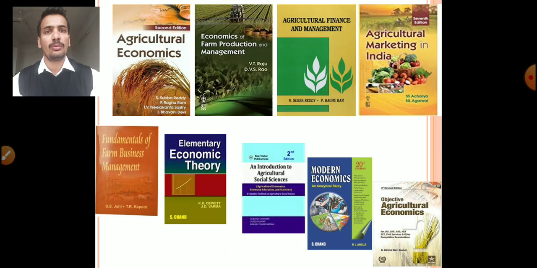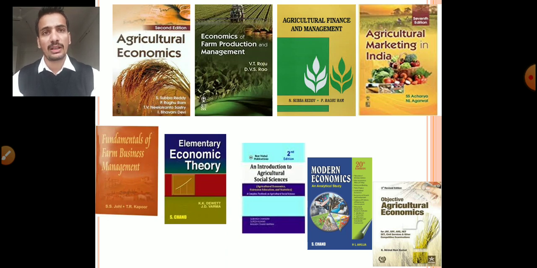After reading this whole book, go for another book, Economics of Farm Production and Management by V.T. Raju. The part of production economics is very nicely given in this book. If you have a lot of time, then you can go for the specific books of finance, that is Agriculture Finance and Management by Reddy and Raghuram, then Agriculture Marketing in India by Acharya and Agrawal, then Johl and Kapoor, Fundamentals of Farm Management.